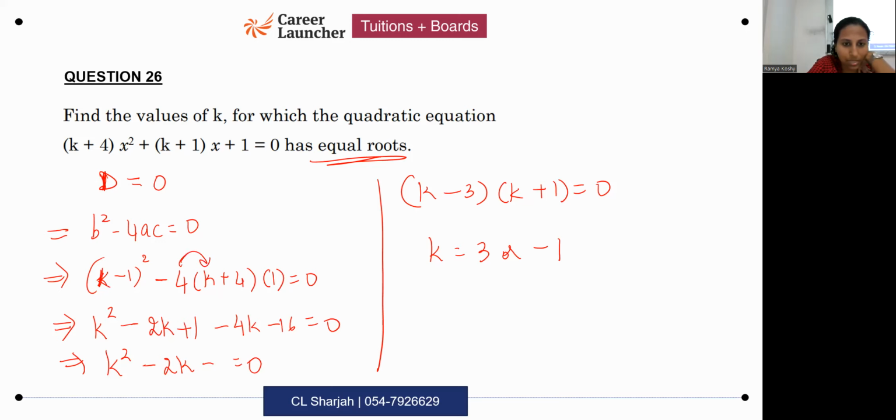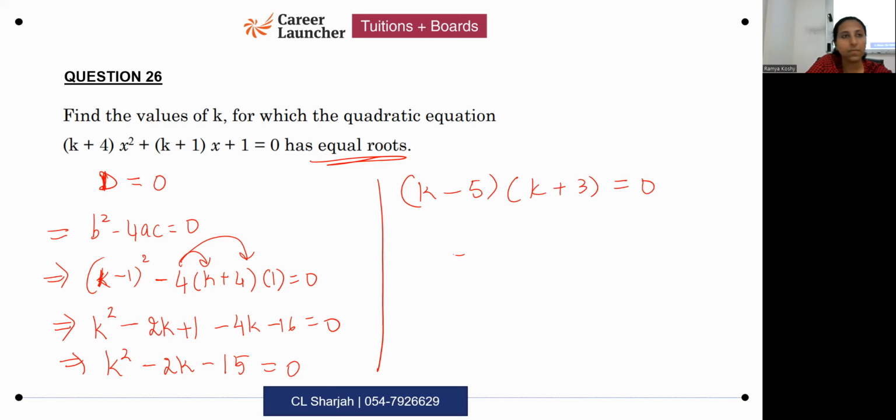This was 4k. This was minus 16. So you get 1 minus 16, minus 15, is equal to 0. Product is minus 15. So you have minus 5. k minus 5 into k plus 3. Right? Which means k is equal to 5 or k is equal to minus 3.